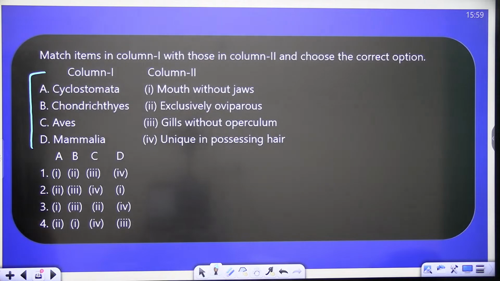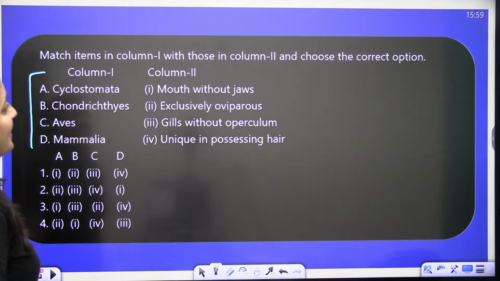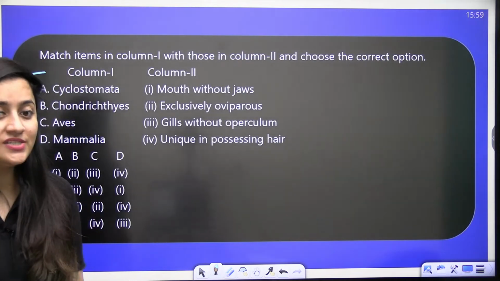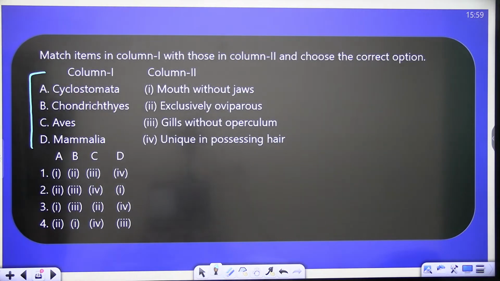Choose the correct option. Quick. Match the items in column 1 with those in column 2 and choose the correct option. Yes, quick.